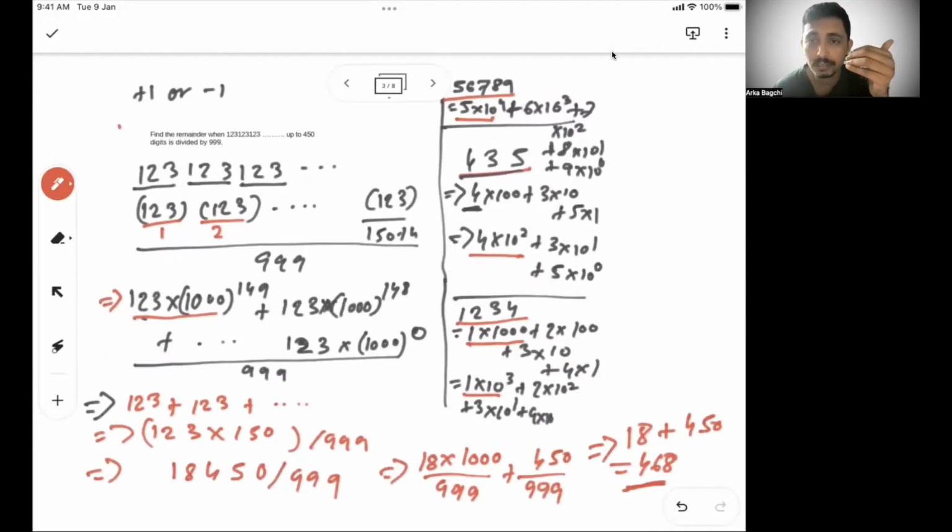4 is 5 digits minus 1. Similarly, this will be 149. And then the next one is 148. The last one will be 0. So we get all the thousands divided by 999. I get the remainder as 1.